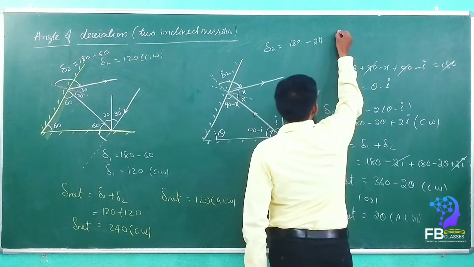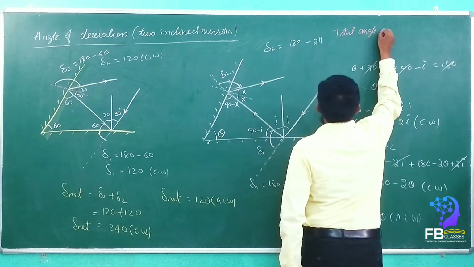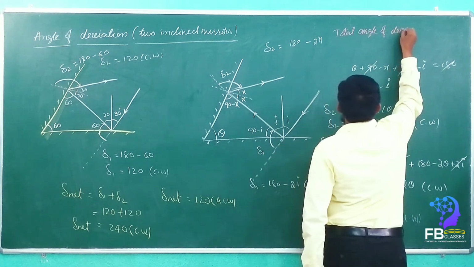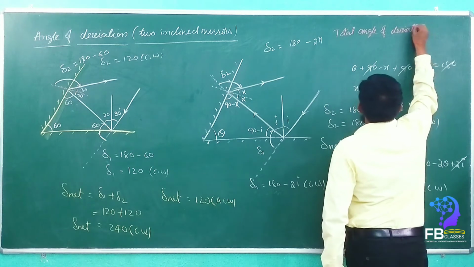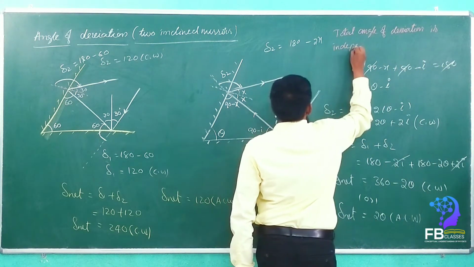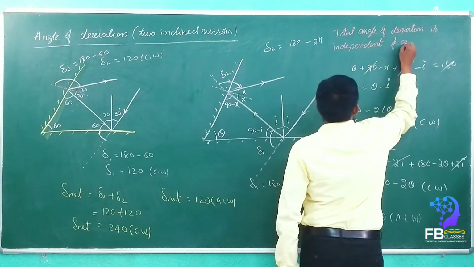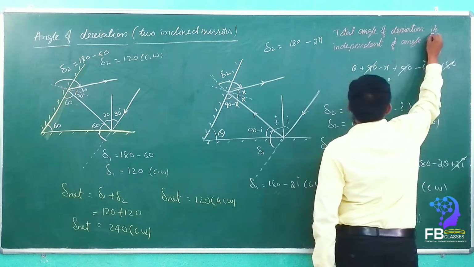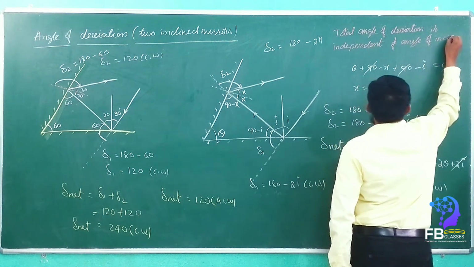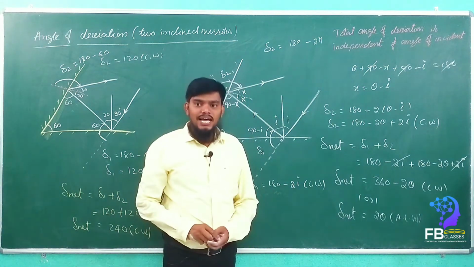The total angle of deviation is independent of the angle of incidence. See here, it does not depend upon i at all.